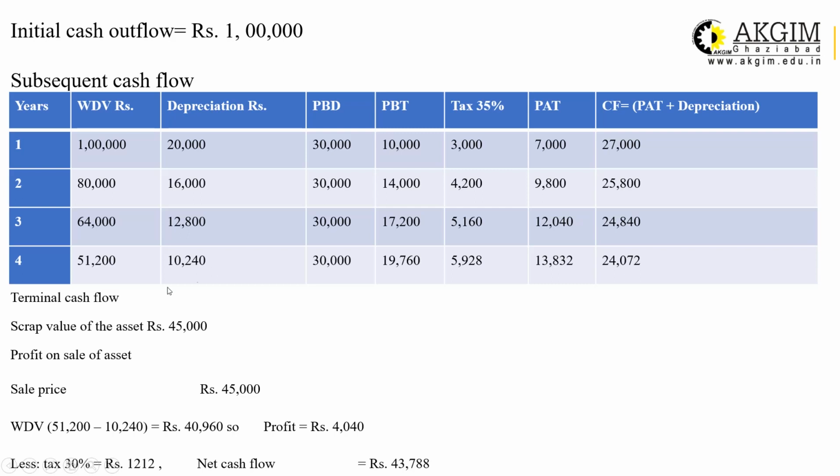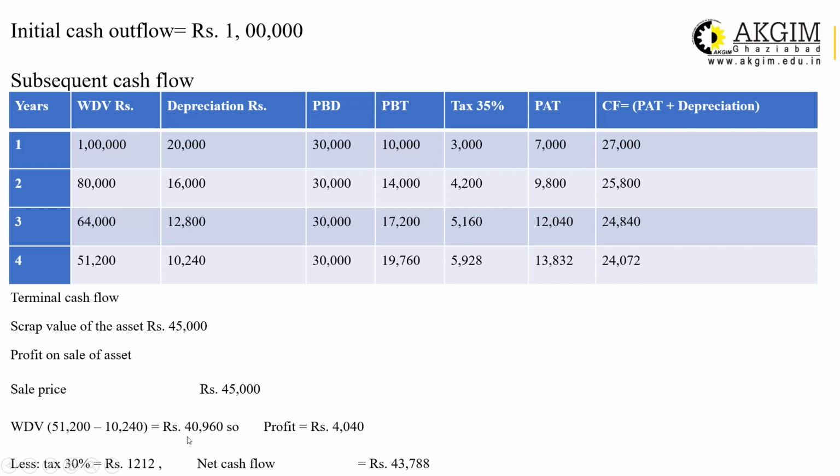So how will it be calculated? Opening WDV is 51,200. This is opening WDV minus 10,240, and you will get your closing WDV. So the closing WDV for the asset is 40,960. This is known as book value also.